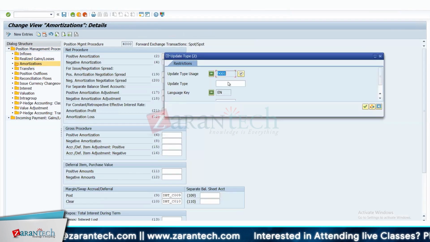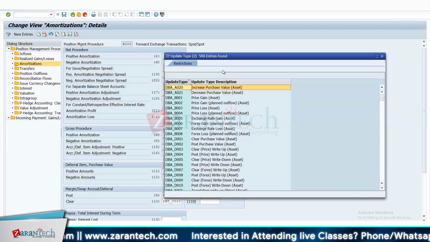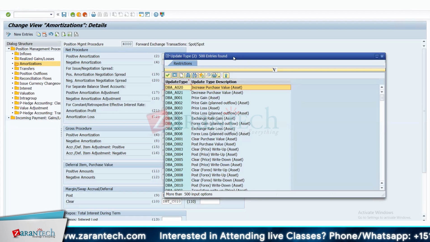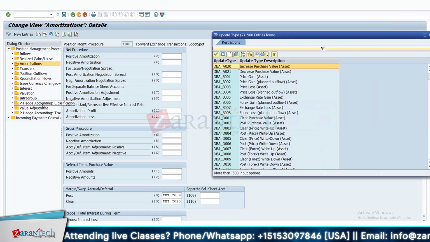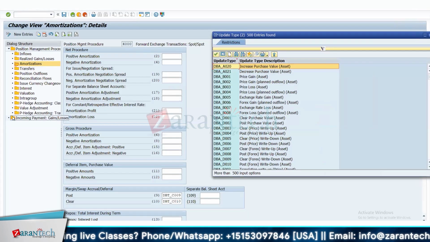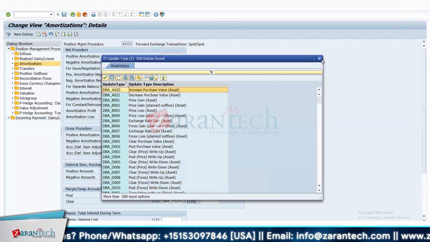Everywhere you have the provision to give the update type for different types of transactions, such as amortization, inflow, realized gain loss, transfers, interest, valuation, even hedge accounting. So you can link this update type to different types of transactions under the same position management procedure.